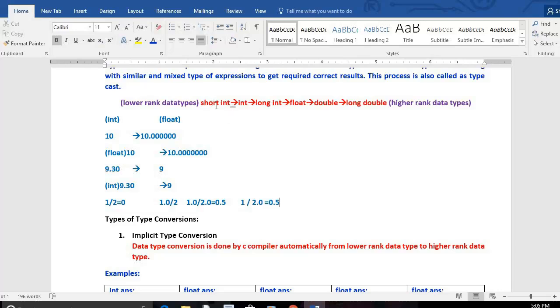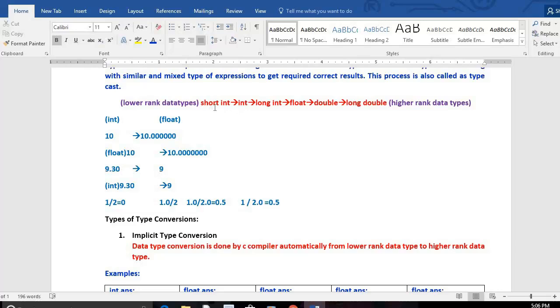The range of values supported by short integer is lesser than the range of values supported by integer. The storage capacity of long integer is more than integer, and float will hold floating point numbers, which means numbers with a fractional part. This is a higher rank data type in comparison with integers. Double is higher than float type. Long double is a higher rank data type.